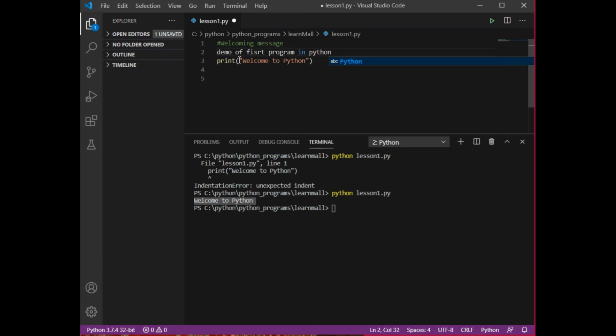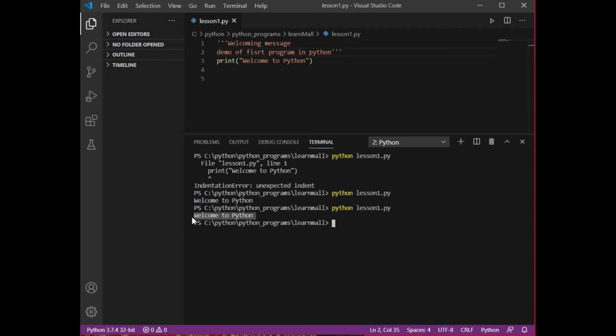If I want to make a comment of two lines, I need to put three quotes where I want to start the comment, and three quotes where I want to end the comment section. I save this and run it. It is definitely not showing me that part.